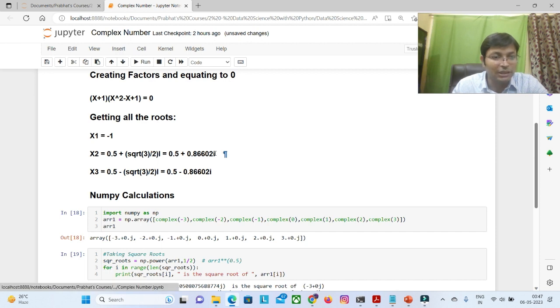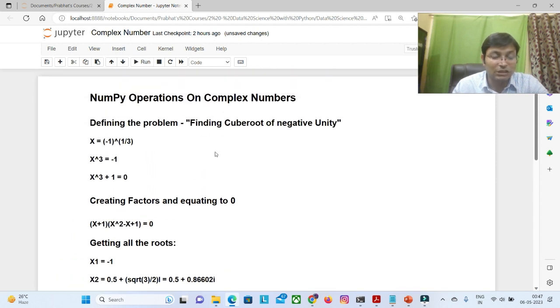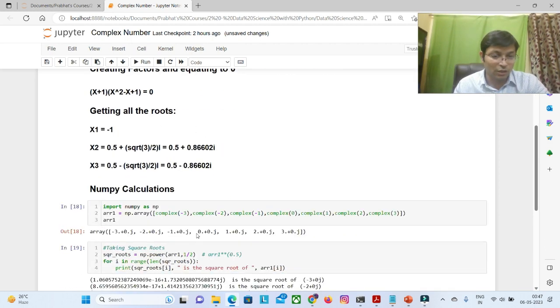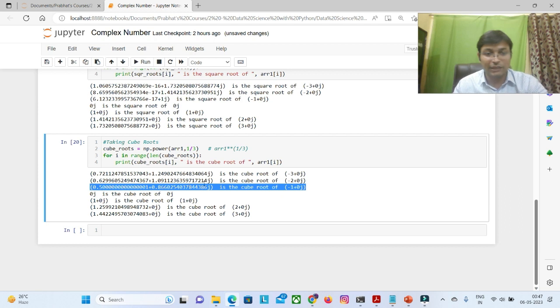So this is coming from our genuine calculations that we are doing here with all these roots, and this is coming directly from NumPy. Similarly, the cube root of any negative number can be calculated very simply using this formula and this style. So that is what I have illustrated.